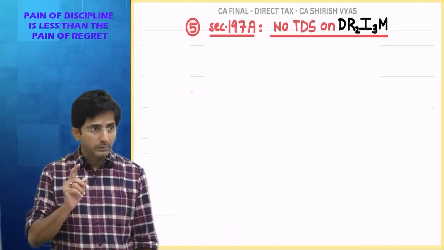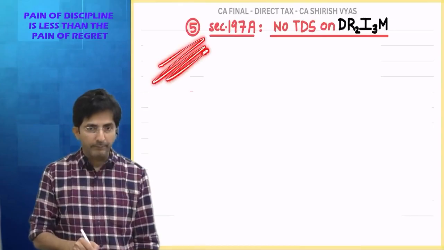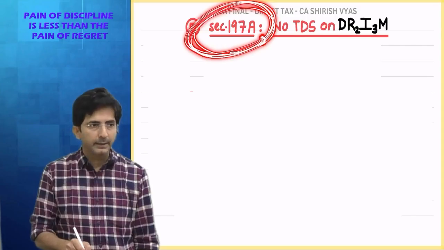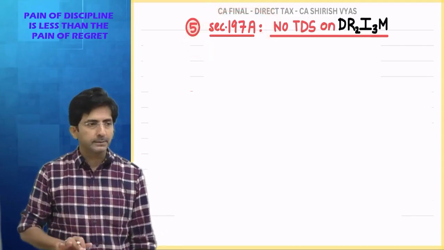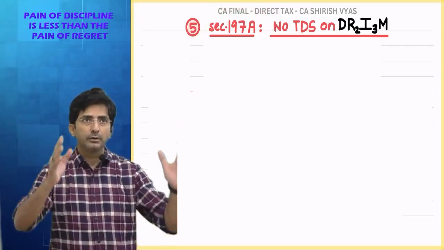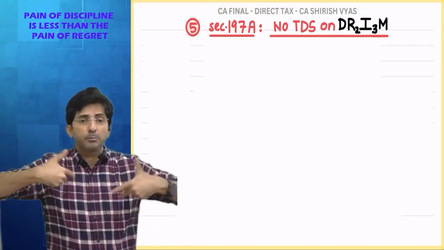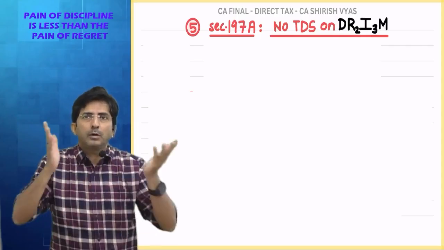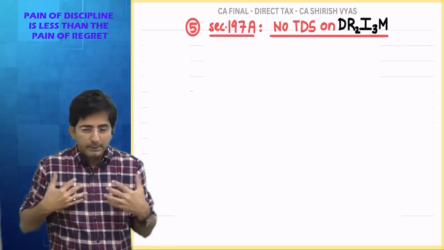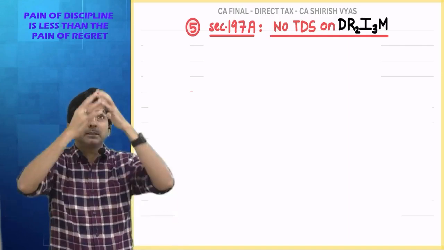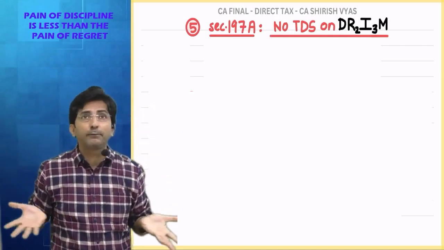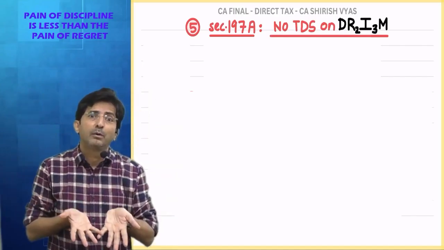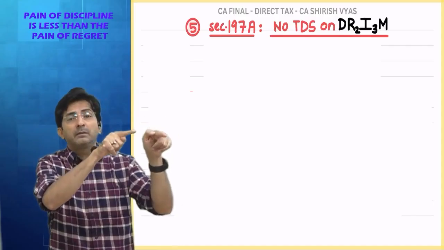We are doing general notes. Point number 5, 197A. This section gives you the facility that you can stop your TDS. Sometimes someone is deducting my TDS and it's bothering me. You know why it's bothering me? Because my overall income is below the basic exemption. Look at me and understand. Imagine my total income does not cross 2,50,000. So according to slab rates, my tax is always 0.